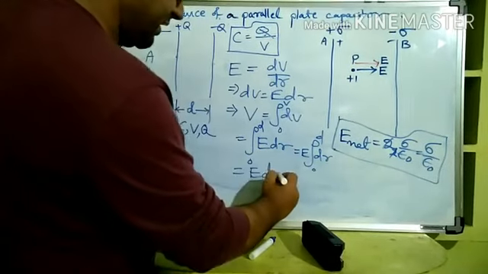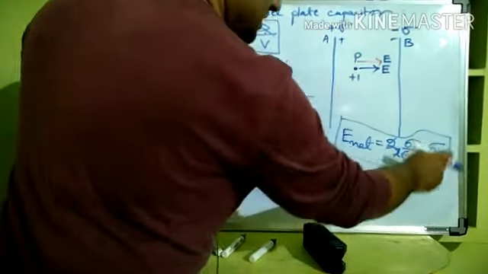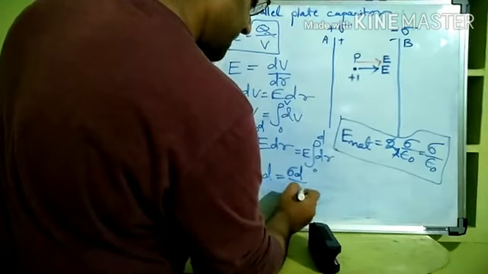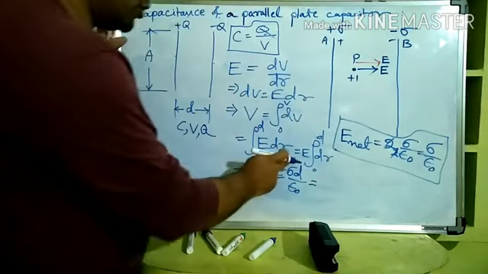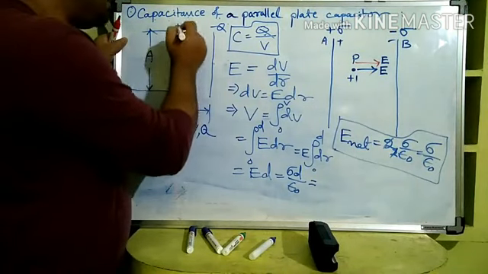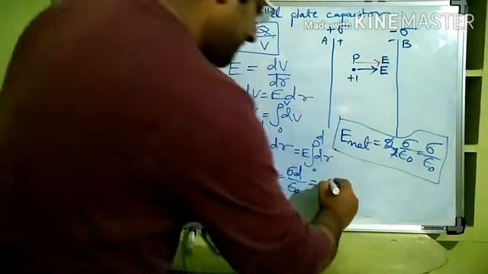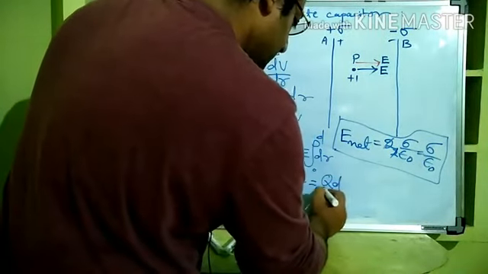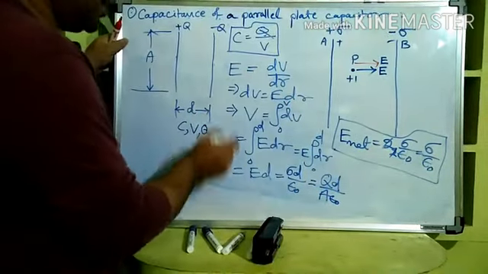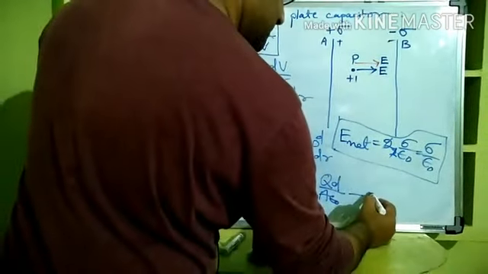If V is equal to Ed, and we know that E here is equal to sigma by epsilon naught, putting that, V is sigma d by epsilon naught. And what is sigma? It is the charge density of the plate, whatever is the charge of the plate divided by the surface area of the plate. So for sigma we can write Q by A. So it is Qd by A epsilon naught. Clear? So V is equal to Qd by epsilon naught A. Let's make it equation 1.